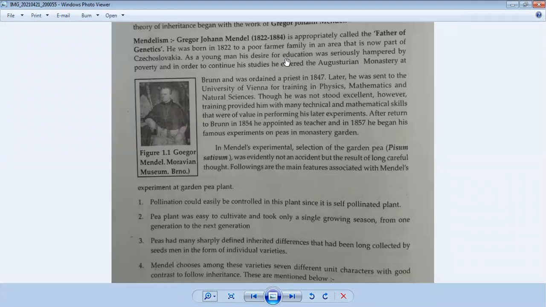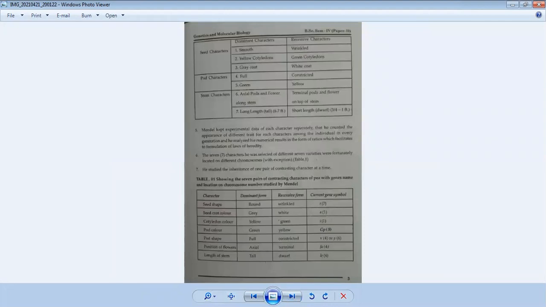He performed the experiment on the garden pea plant, having the scientific name Pisum sativum, and we also discussed why he chose the garden pea plant. It is a herbaceous plant. It is an annual plant. It can complete its life cycle within a short period of time. It has many different contrasting characters. Also, it is a self-pollinating plant. That's why he chose the garden pea plant for his experiment.